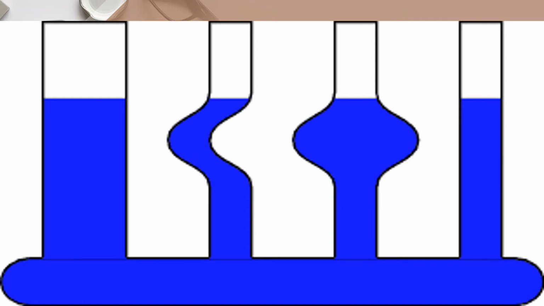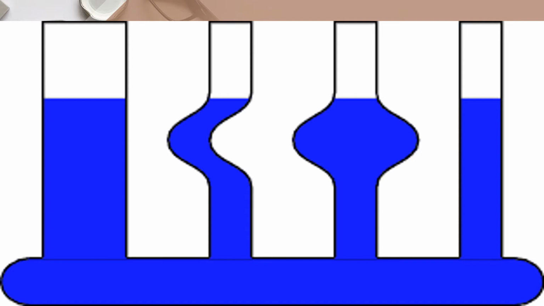Children, look at this. Already we have learned this: liquid seeks its own level. So if I am pouring water inside a container like this, what will happen? First of all, if I pour very little water, it will fill a little.